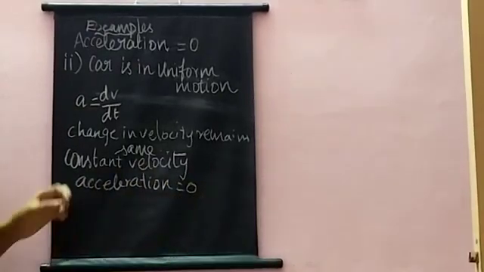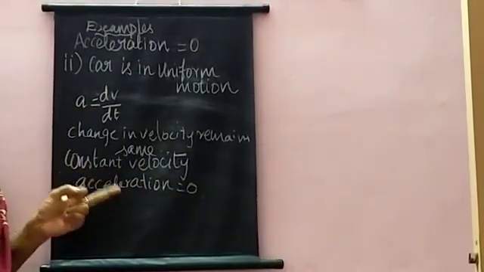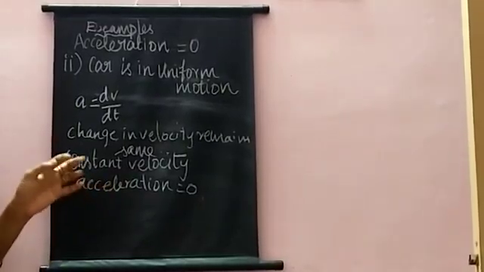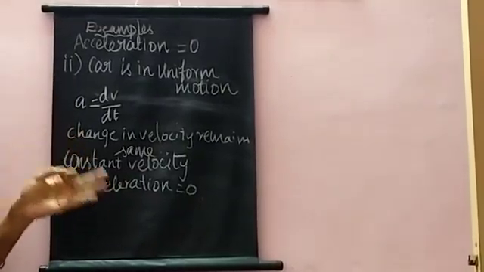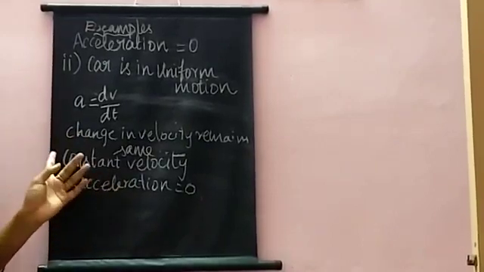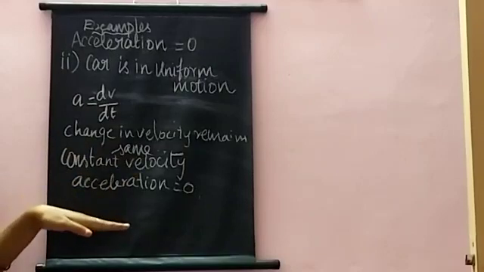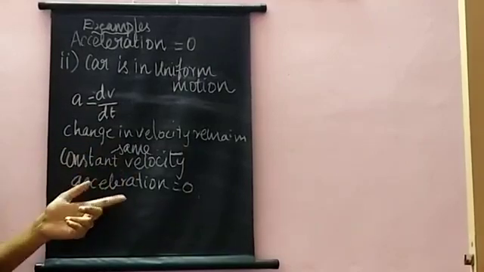Now we see the two cases. In the first case, if the body is at rest, the acceleration is 0. In the second condition, if the body moves in uniform motion, the body has constant velocity, so the magnitude of acceleration should be 0. That's all.